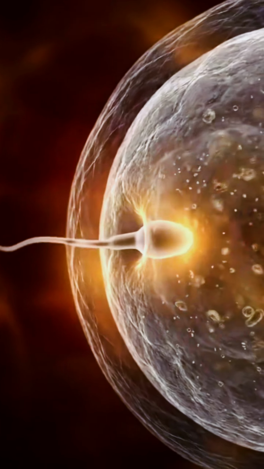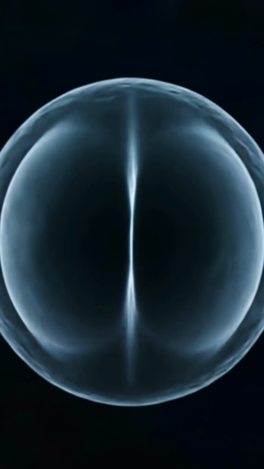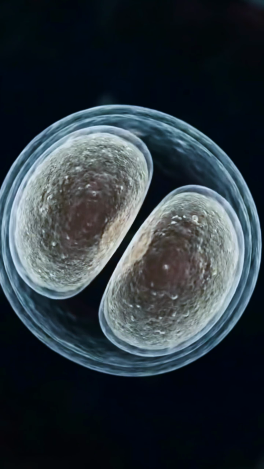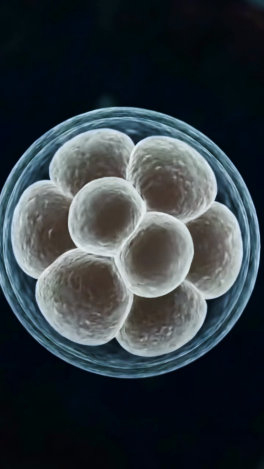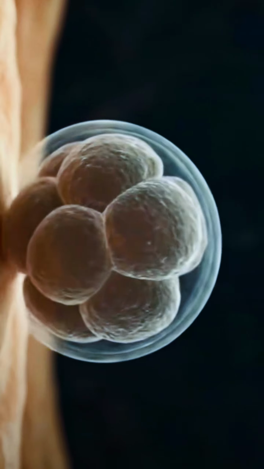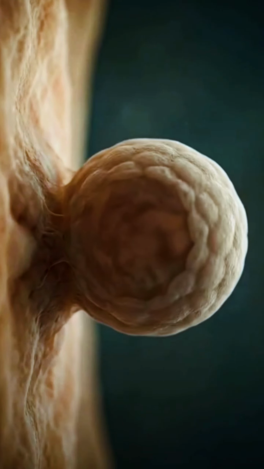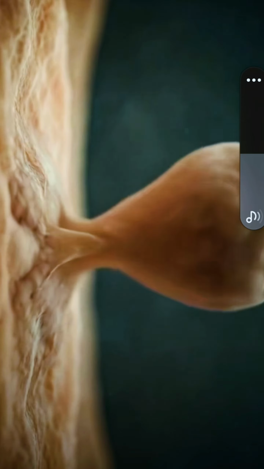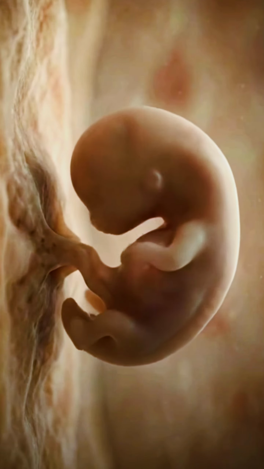Human life starts from a single zygote, formed from two cells that come from the father and mother. A sperm from the father fertilizes the ovum in the oviduct. Once one sperm enters the ovum, the zona pellucida stops other sperm from entering. The 8-cell stage embryo is called a morula.